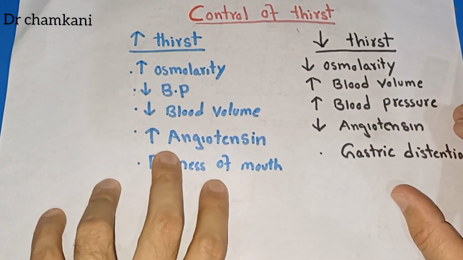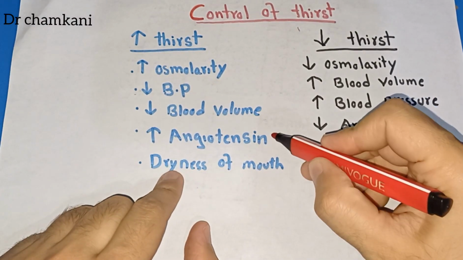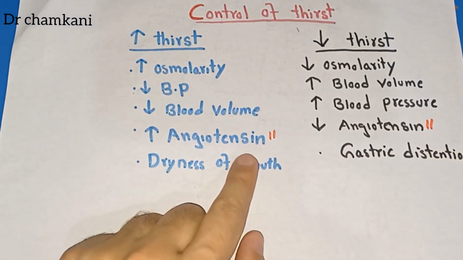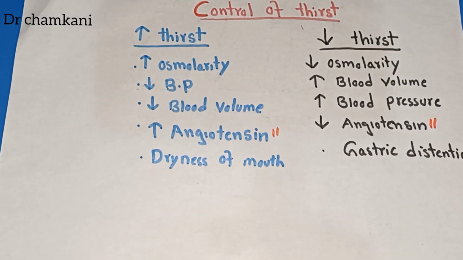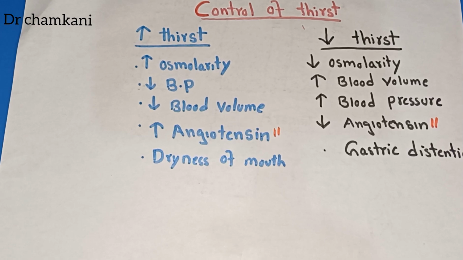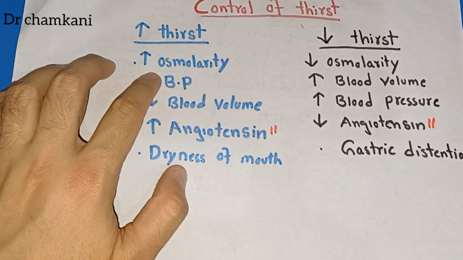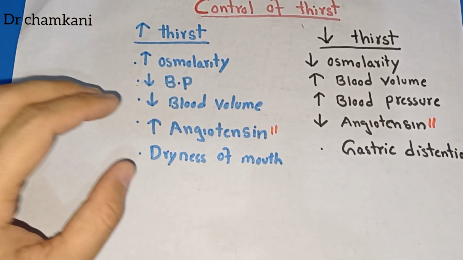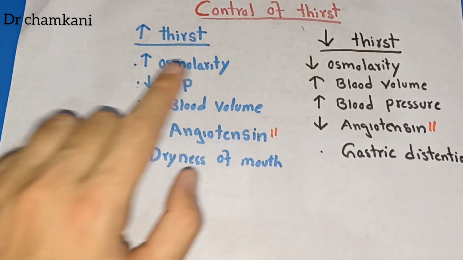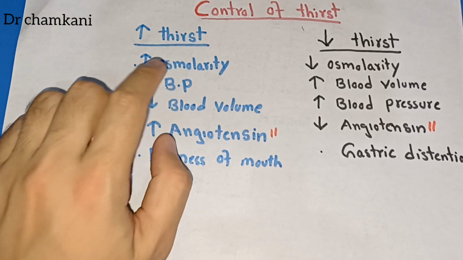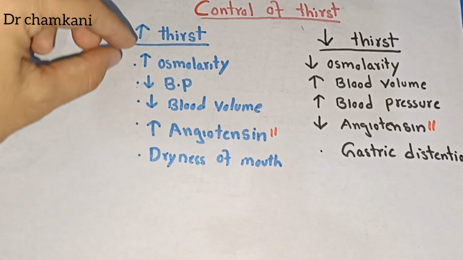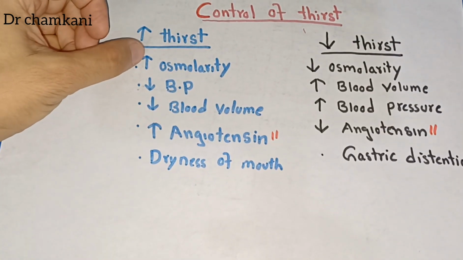Now, another thing is angiotensin 2. Its level in the body increases whenever there is a decrease in blood pressure and blood volume. The increase in thirst mechanism with the help of decrease in blood pressure and decrease in blood volume is independent of the change in osmolarity.